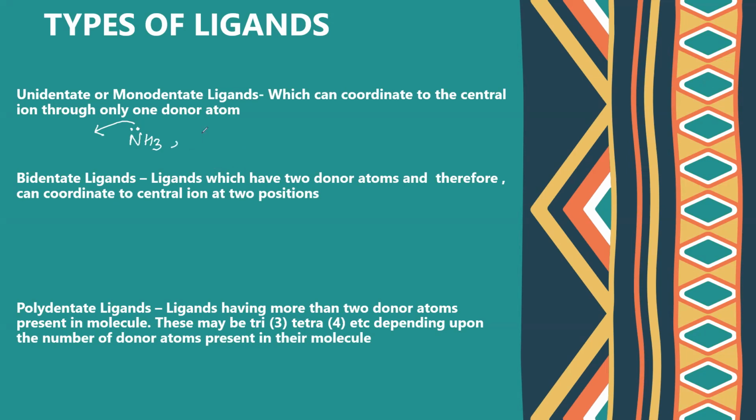Correct? Next we have H2O, water. Oxygen has 2 lone pairs, but remember, oxygen just donates 1 lone pair. Oxygen won't donate 2 lone pairs. So this is the donating site. It can bind with the metal to form a coordination bond. Next, we can have Cl negative. It will donate via its negative charge. Next, we can have the cyano group, CN negative. Here the donation can be from this negative charge. OH negative, and we can have O2 negative, N2 negative.